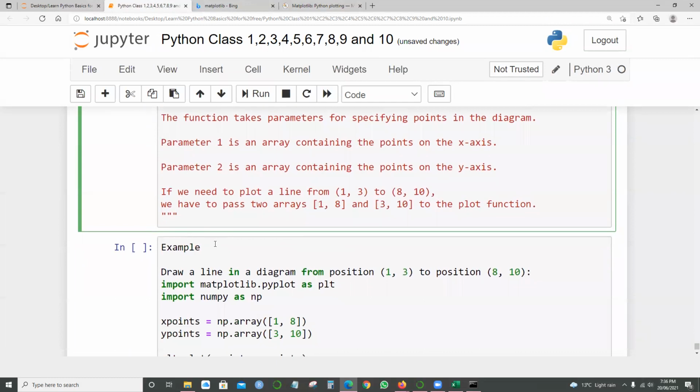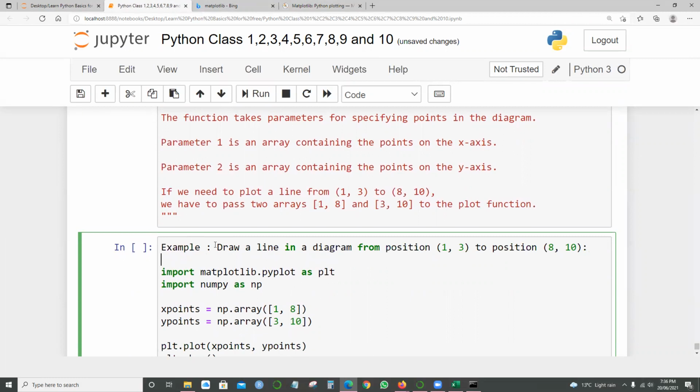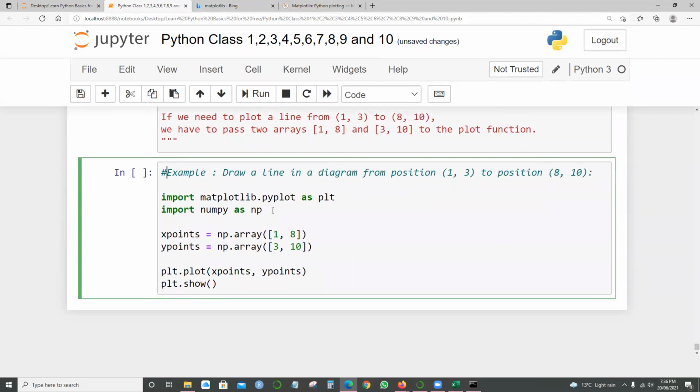In this example, what I'm trying to do is draw a line in a diagram from position 1,3 to position 8,10. Let me comment this. The same commands: import matplotlib.pyplot as plt, and x points and y points. This time I'm saying 1 and 8, and 3 and 10.